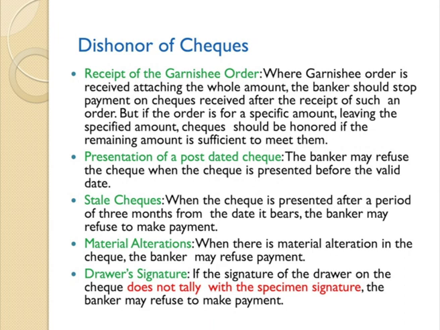If there is any material alteration, that is if the check is torn, if it is mutilated, you can dishonor the check. If the signature of the drawer on the check does not tally with the specimen signature, the banker may refuse payments.